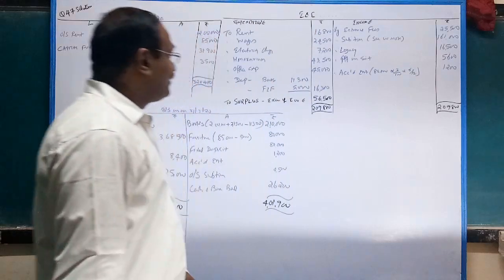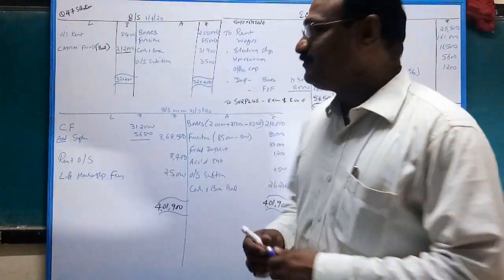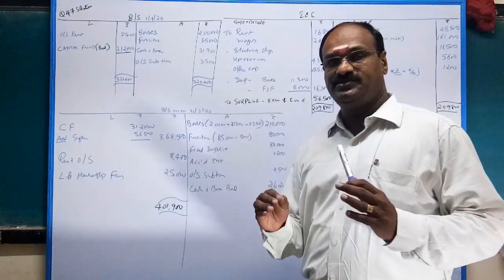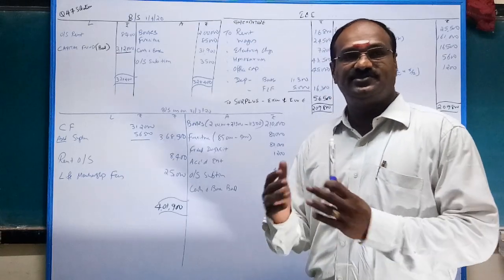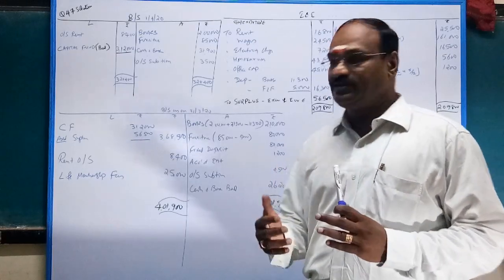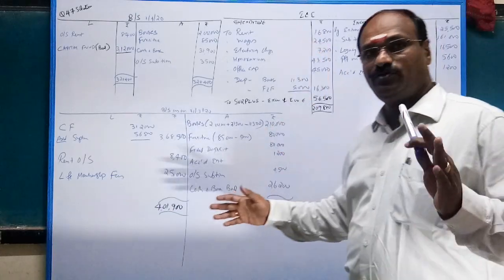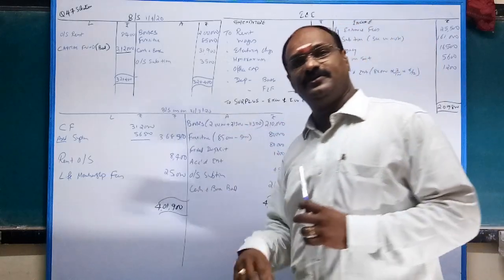Here we have to say, very simple. For income and expenditure account, in most cases they will ask only income and expenditure. In certain cases, there is a chance of asking for the balance sheet. So for income and expenditure and balance sheet, you definitely have to prepare the opening balance sheet in order to find out the opening capital fund.